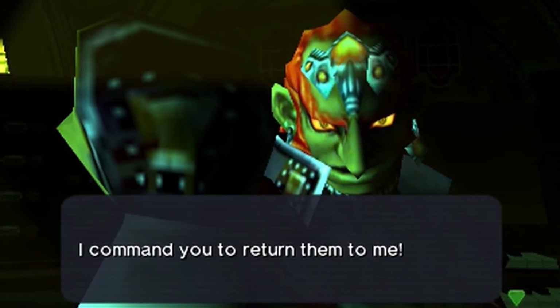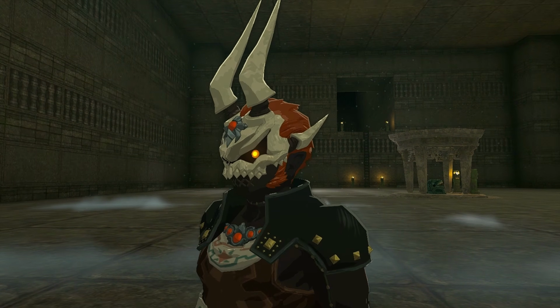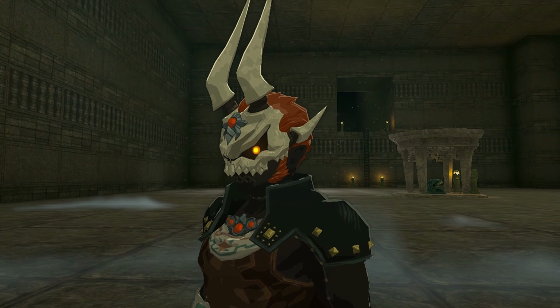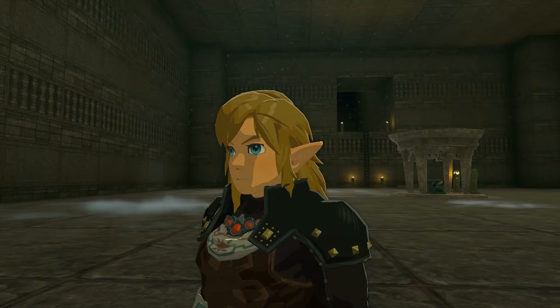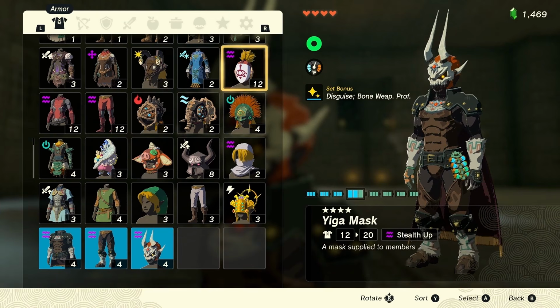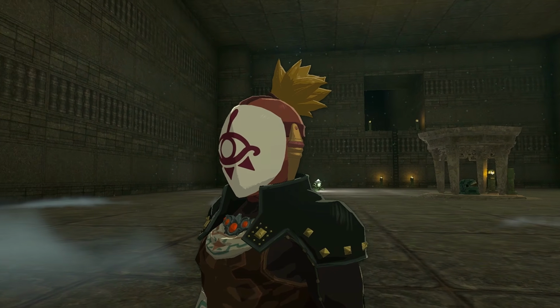Now let's take a closer look at the mask. Notice those horns on the side? They look a lot like pointed ears. In addition, there's how the mask fits on Link. Right below these horns are pointed ears in black. While these could be Link's ears, they don't match the size of his. In addition, some headpieces completely hide Link's ears, like the Yiga clan mask. This could have been done here, but it wasn't.